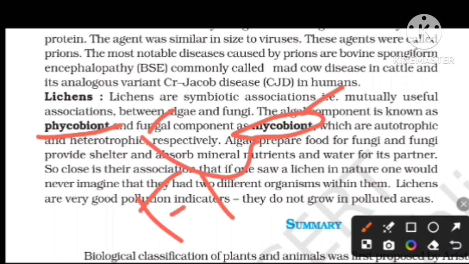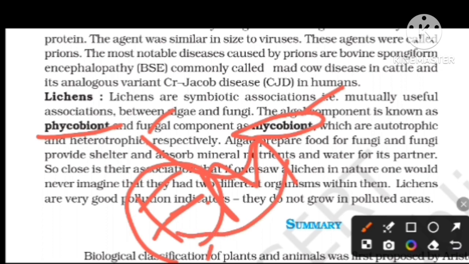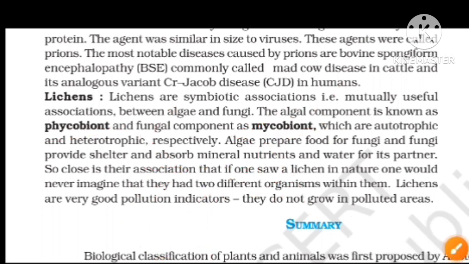Remember it as FM radio: phyco, fungal, the fungal part of the lichens is called mycobiont. Next, they are autotrophic and heterotrophic respectively. The algal component, phycobiont, is autotrophic, and the fungal component is heterotrophic. The fungus itself is heterotrophic only, and that's why it is clear.